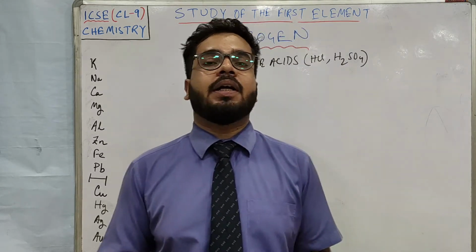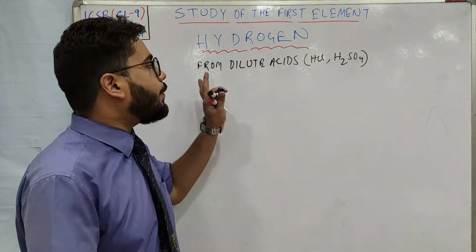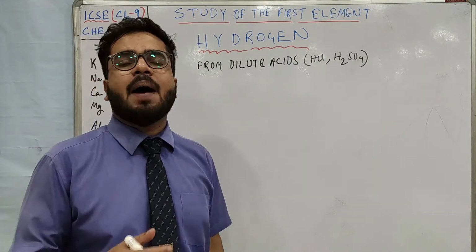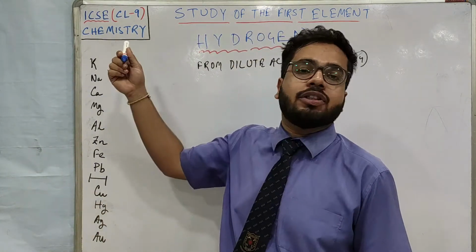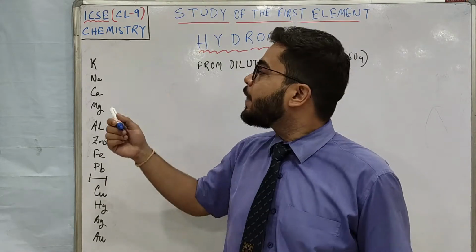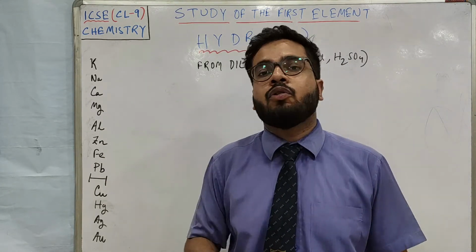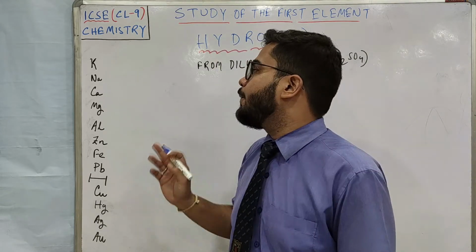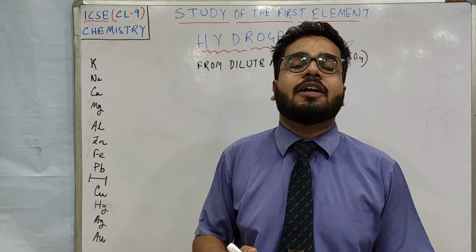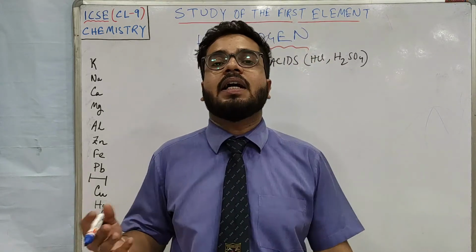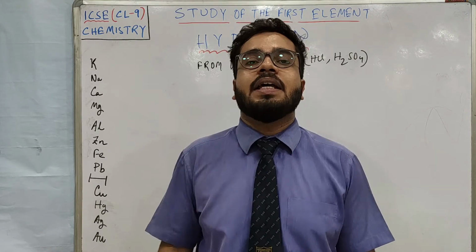Now we have to learn how we can obtain hydrogen gas from dilute acids. You have learned this equation. Metals which are below hydrogen in the activity series displace the hydrogen from the acid to give out hydrogen gas, right? So let's see what products are formed if these metals react with dilute acids, and how the hydrogen gas is given out.